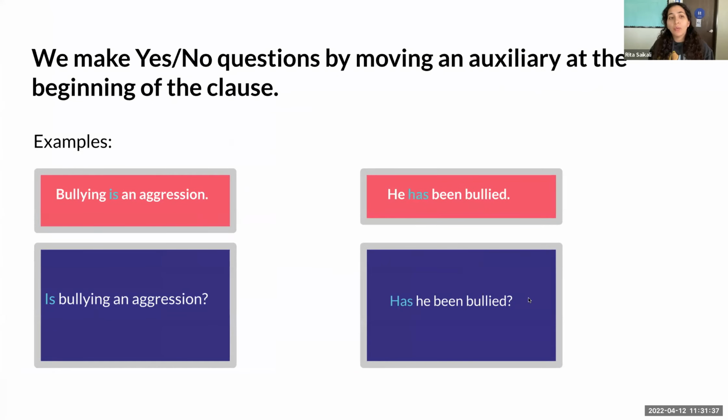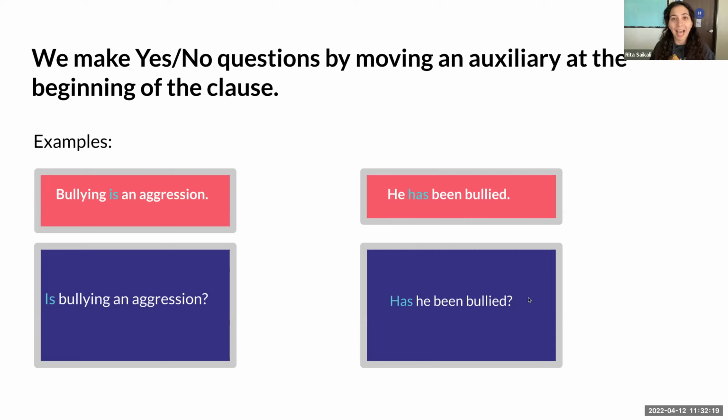So when we make yes or no questions, we move that auxiliary verb to the beginning of the clause. What that means is, bullying is an aggression, right? Bullying is an aggression. The helping verb or the auxiliary verb is. If we want to form a yes or no question, we move that auxiliary verb to the beginning of the sentence. So we take it from its place and we move it to the beginning. Is bullying an aggression?